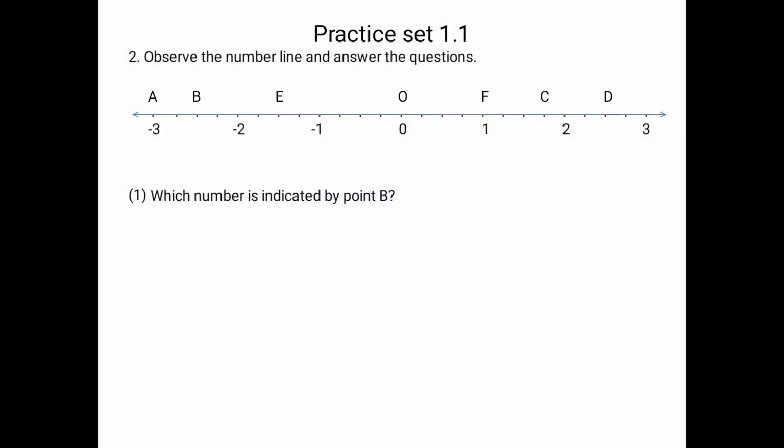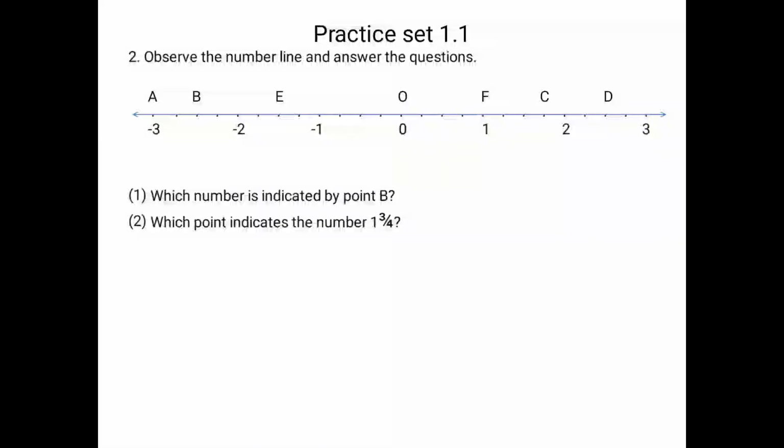So first let's see the whole question, then we'll see how we are going to do the marking and then solve the question. First question is, which number is indicated by point B? It means you have to write the number of point B, but the number is not given to you. If it is asked to write the number of point A, you know it is minus 3, but over here point B's coordinate is not given, so we have to find that out. Next question is, which point indicates the number 1 3 by 4? Over here a mixed fraction is given to you. So first you are going to convert the mixed fraction and write it in fraction form and then check which point it is.